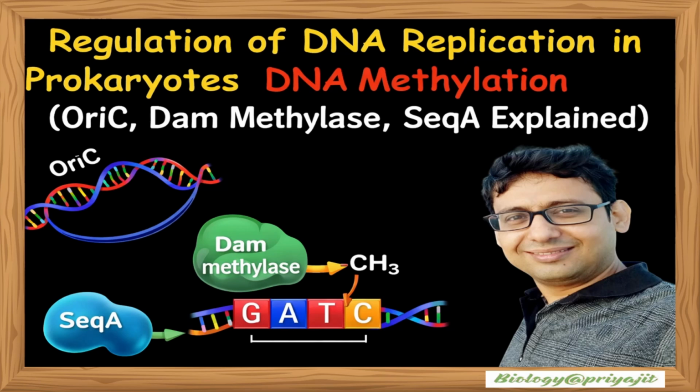Today we will explore the regulation of DNA replication in bacteria or prokaryotes, focusing on the crucial role of DNA methylation in E. coli. We will understand how the OriC region acts as the origin of replication, how DAM methylase enzyme adds methyl group to GATC sequences, and how SeqA protein temporarily blocks reinitiation to ensure replication occurs only once per cell cycle. So get ready to decode the elegant molecular control system that maintains genomic stability in bacteria.